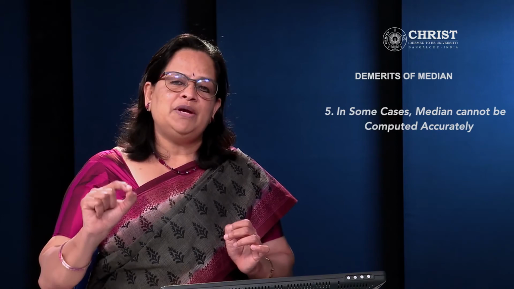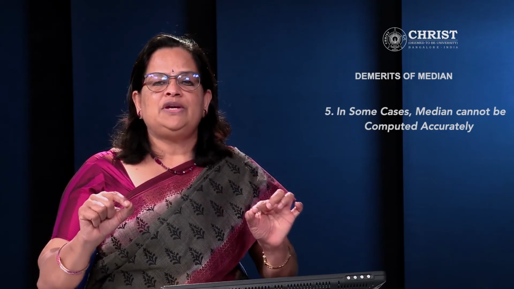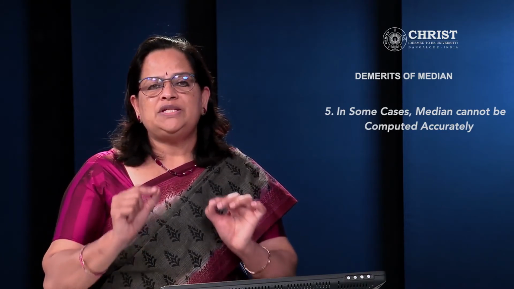Now, in some cases, median value cannot be computed accurately. For example, if you are getting an even number of values, how do you calculate median? You know that the n divided by 2th term is the median value, where n is the number of observations. With even numbers, we take the approximate value as the midpoint of two middle values in the series. That may not be a correct value. So with an even number of observations, median cannot be calculated accurately.